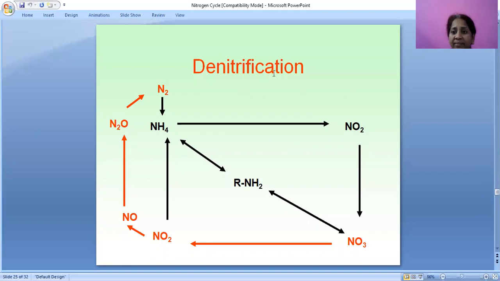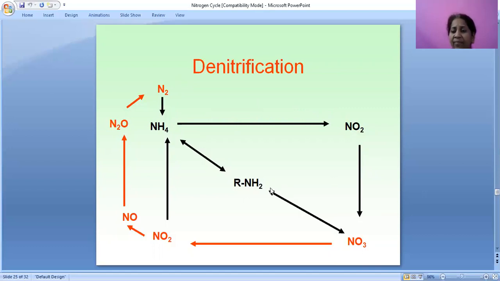Again, denitrification. What happens in denitrification? First, atmospheric nitrogen is converted into ammonium. Ammonium is again converted into nitrite, nitrate. From this nitrate, alkyl amines or different kinds of proteins will be formed.